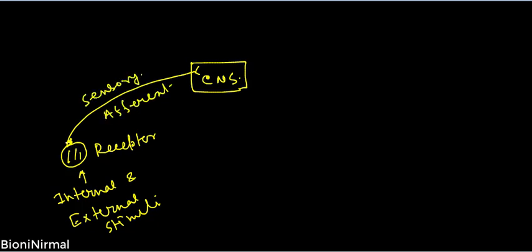The neuron receives the information from the receptor and carries it towards the central nervous system, and the sensory neurons form the afferent nervous system, which is a part of the peripheral nervous system. This information is then processed in the central nervous system, and the processed information moves via the motor neuron.